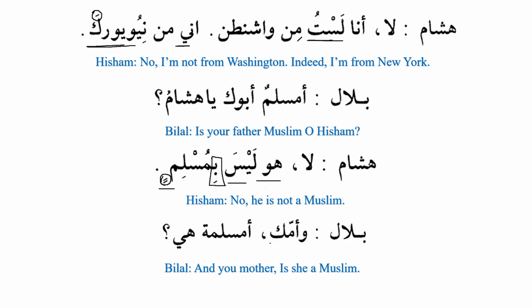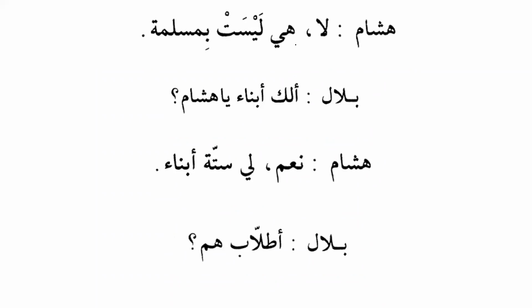Bilalun: wa ummuka a muslimatun hiya, and your mother, is she a Muslim? So we know that when we talk about a feminine noun like ummuk, then we have to use the feminine form. Hishamun: la hiya laysat bi muslimatin. No, she is not a Muslimah, or she is not a Muslim. In English, we can say both Muslimah or Muslim. So again, la hiya laysat. When you do the conjugation of laysa, it will be laysa, laysa, laysu, laysat. Hiya laysat bi muslimatin. She is not a Muslim.